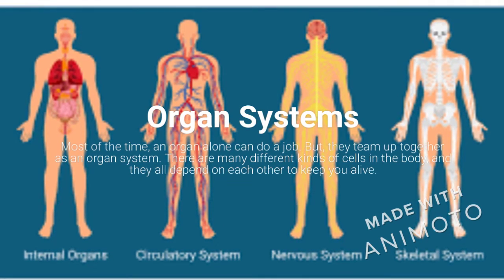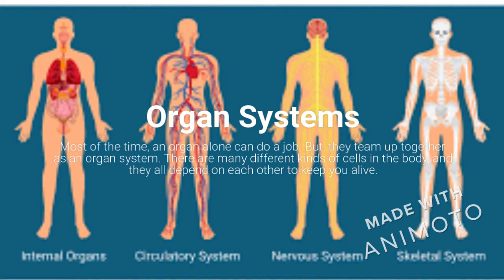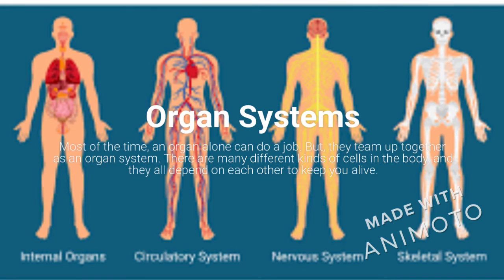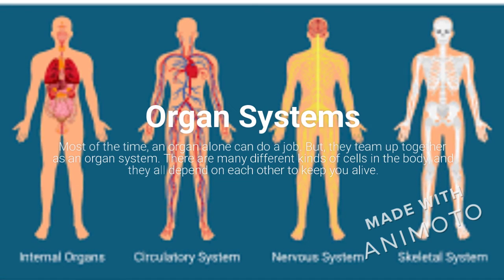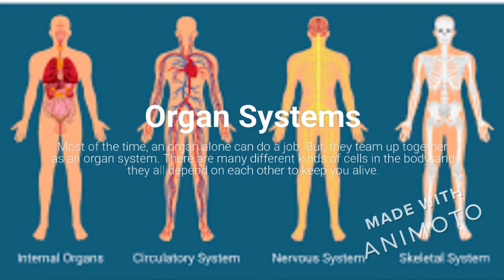Organ systems. Most of the time, an organ alone can do a job, but they team up together as an organ system. There are many different kinds of cells in the body, and they all depend on each other to keep you alive.